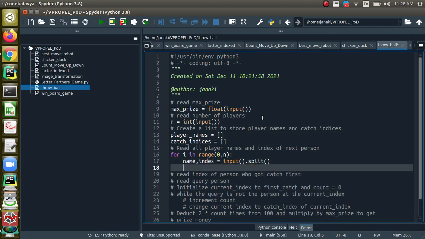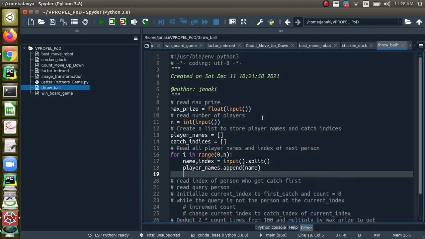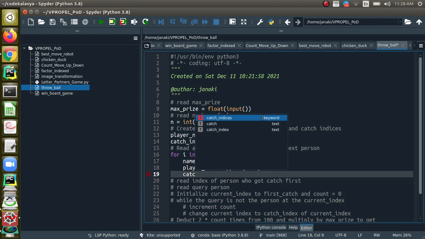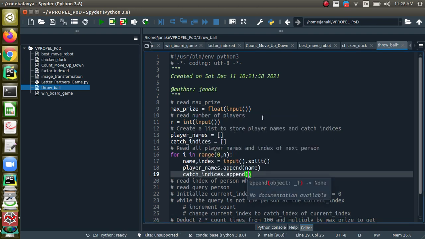So it will be split into 2 based on space. Name will contain the first part and index will contain the second part, right? And we have to add to the lists. So player_names.append(name), right? And then catch_indices.append(index), right?